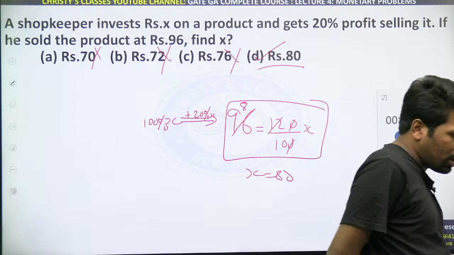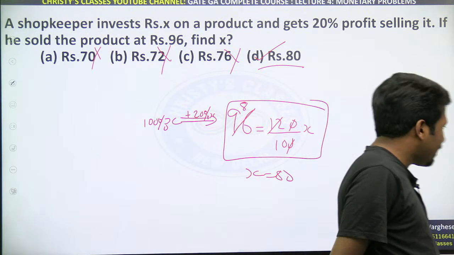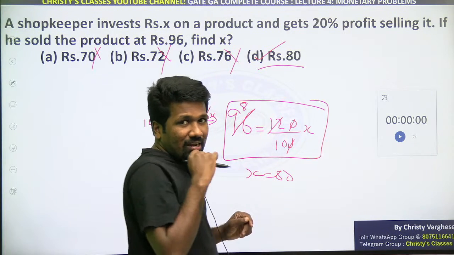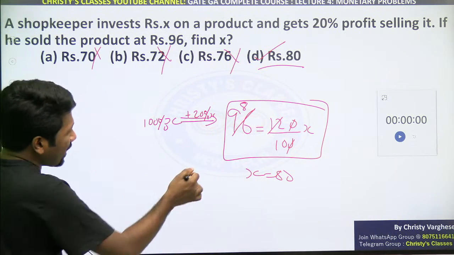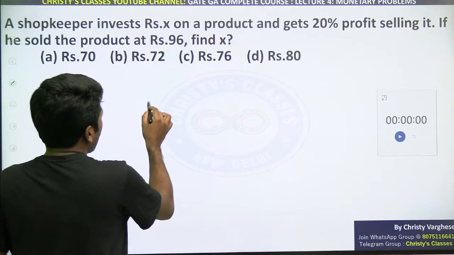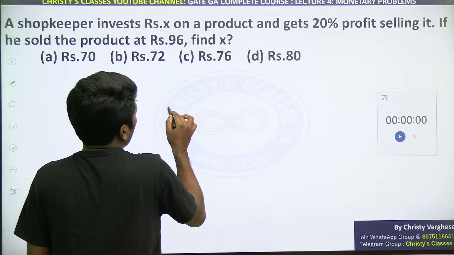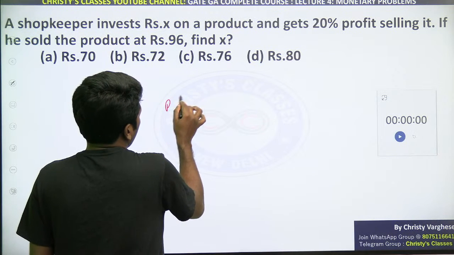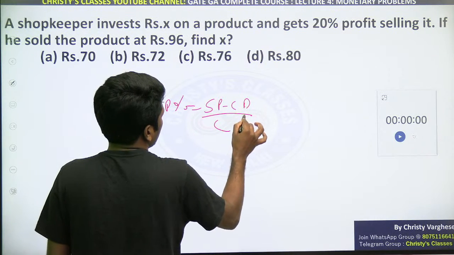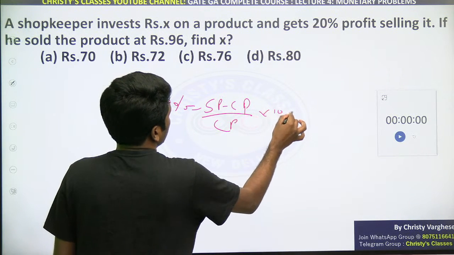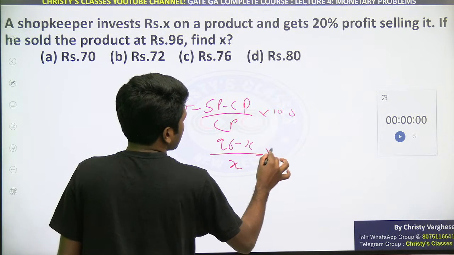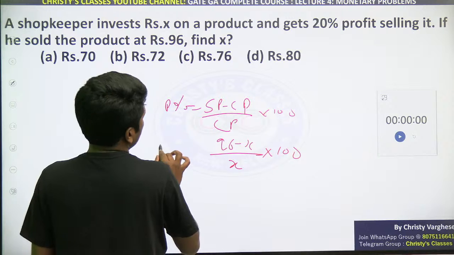No Muskan, mathematical method is not necessary. And let me tell you, this is a mathematical method but in a logical way we are writing it. School days this is not how it was taught. In school days, you were asked to form a formula for this. How? Profit percentage is equal to SP minus CP by CP into 100. SP is 96, CP is X, divided by X into 100. And that is equal to 20.